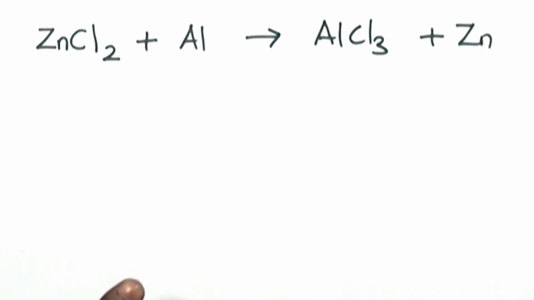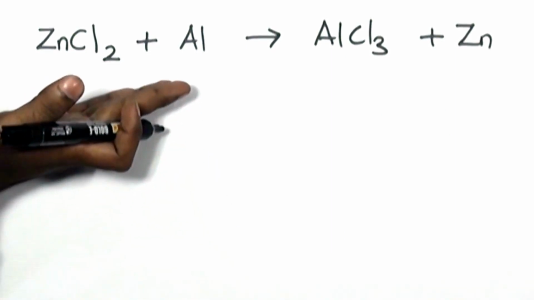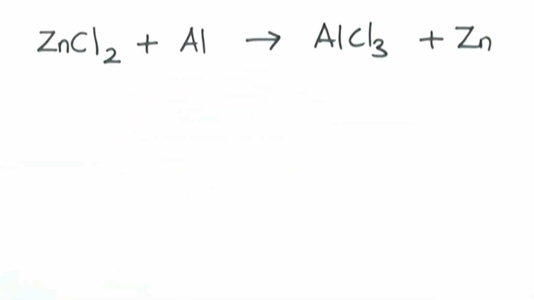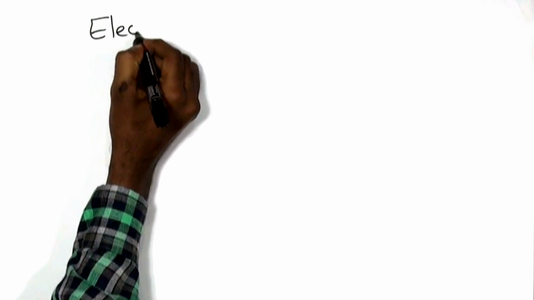We need a better definition, another concept which can explain the reduction and oxidation of those equations. We need the concept of electrons.